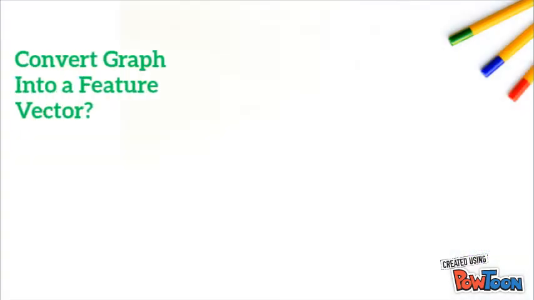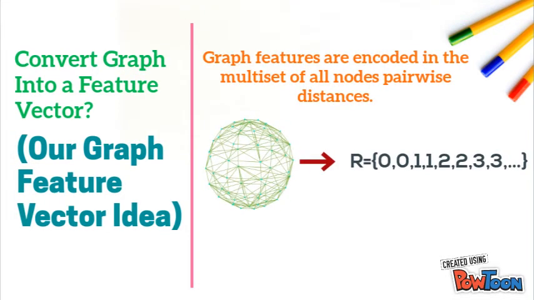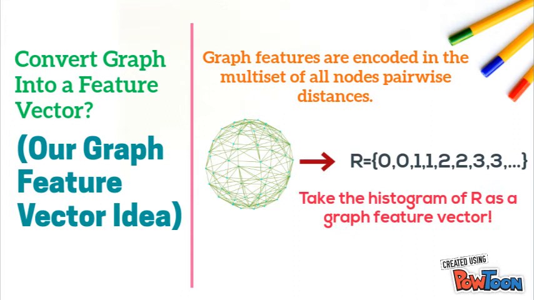There are many ways of converting a graph into a feature vector. We believe that the important graph features are encoded in the multiset of all node pairwise distances. Taking the histogram of this multiset will give us the graph feature vector. We'll show that this idea is conceptually simple but also powerful enough to capture the substructures of a graph.